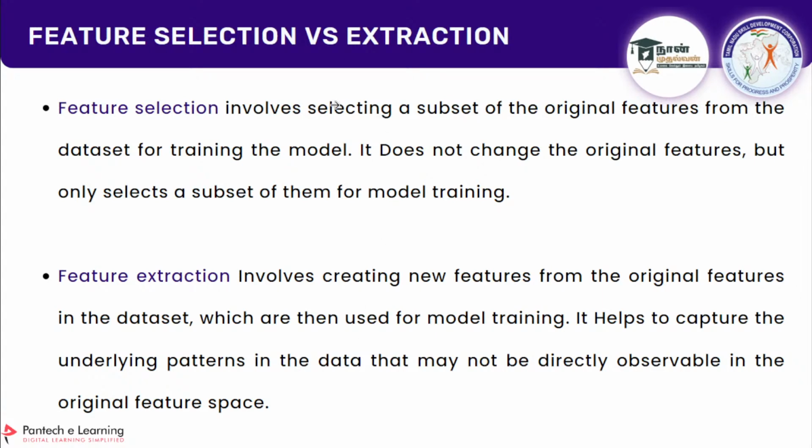For example, in feature selection you are actually neglecting some columns, but when you go for feature extraction, it takes what is important and necessary from those columns. So it is not actually losing any information, it is picking the important information from all the features. That's what feature extraction is doing.